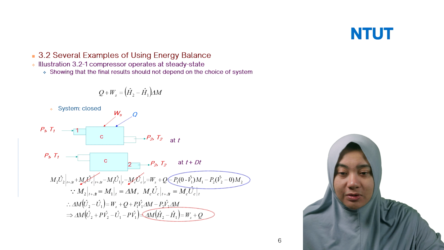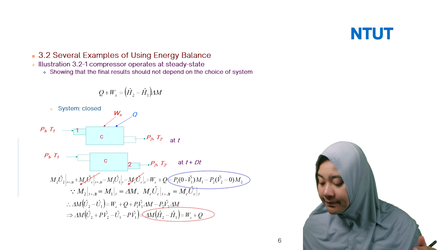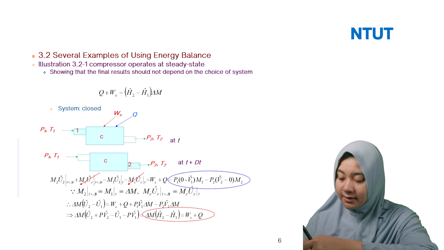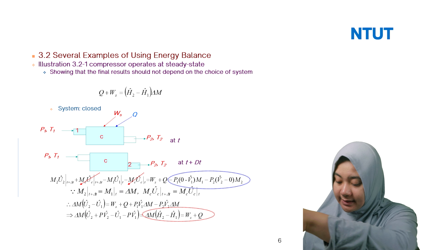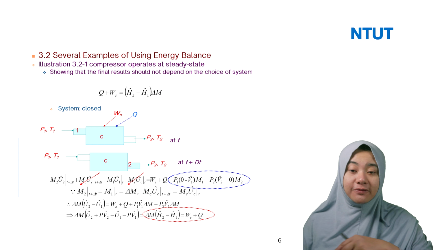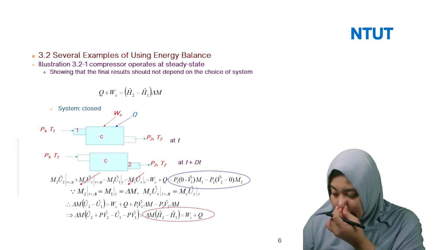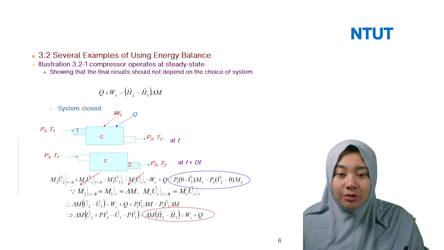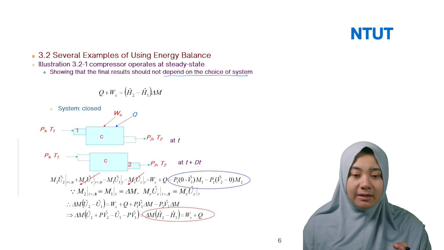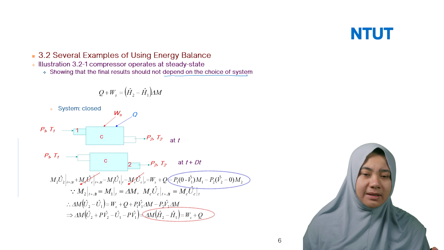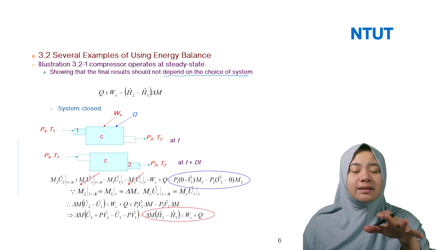This is one illustration: a compressor operating at steady state. I believe that in your textbooks you have one question regarding this, so we can go to page 54 in the textbook. In this case, we would like to show that the final result should not depend on the choice of system. When you choose the open system or closed system, will the result be affected by your system or not?